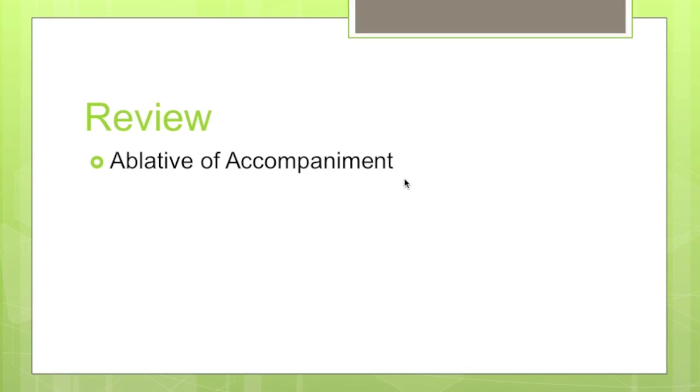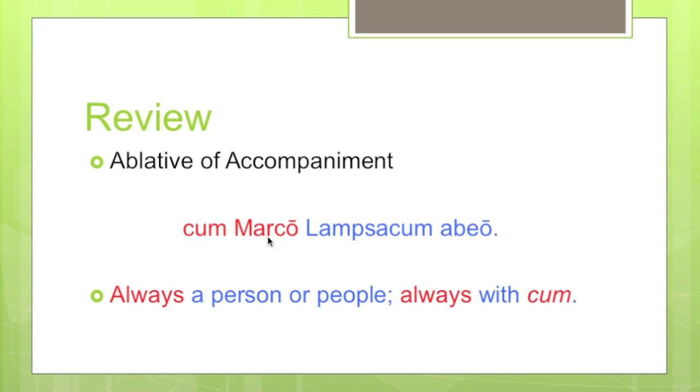Let's start with the ablative of accompaniment, which we learned long ago and you may have already forgotten. That's the ablative you use with the name of a person to indicate that you're doing something in the company of someone. For instance, if I say cum Marco Lampsacum abeo, this means I go off to Lampsacum. Remember, with the name of a town, you don't need a word for to. So I go off to Lampsacum cum Marco, with Marcus. So the ablative of accompaniment indicates that you're doing something in the company of a person, and it always has a cum. So it's always a person or people, and it's always with cum.